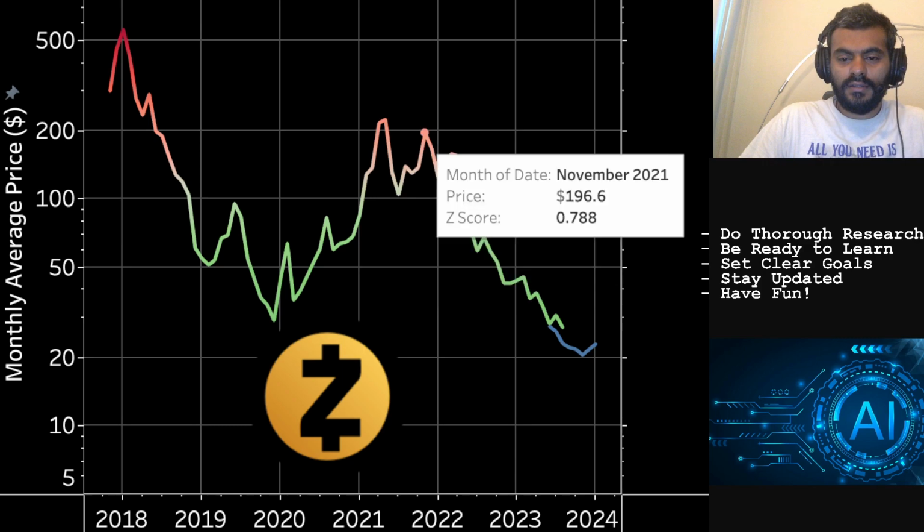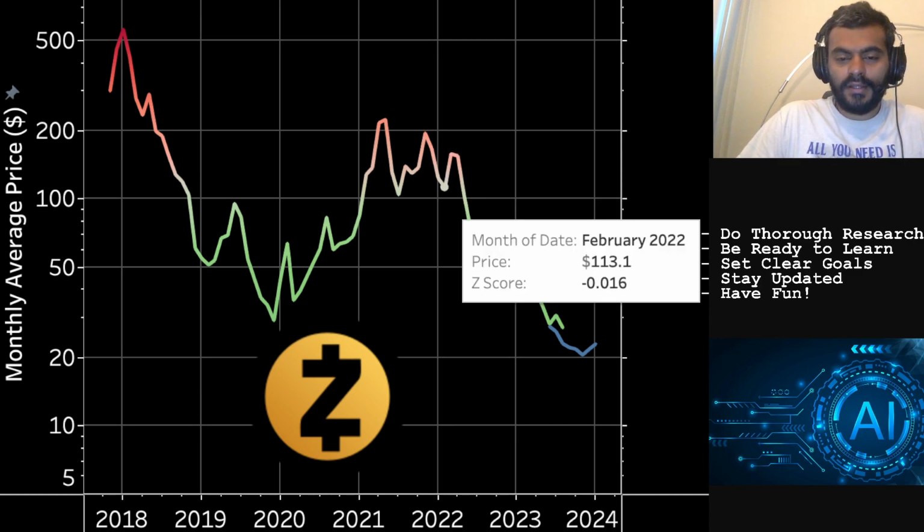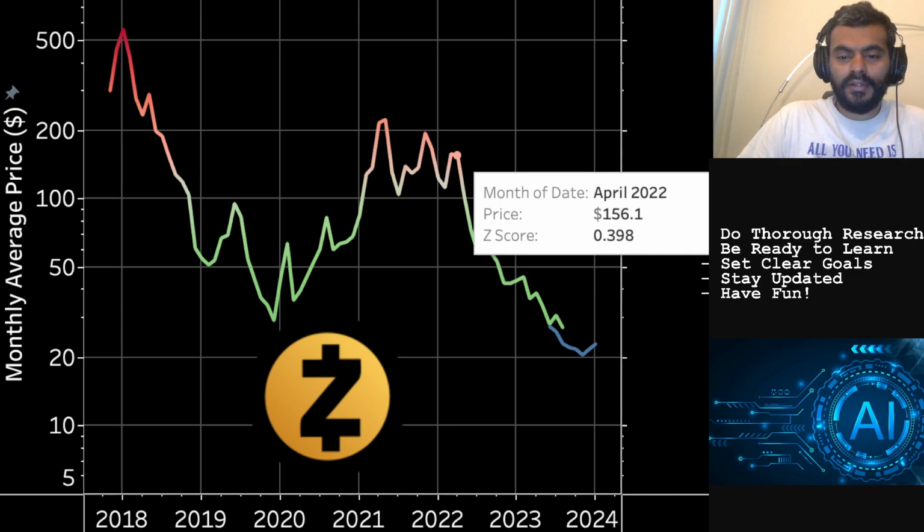Since then, even in the secondary high that most cryptos had around November, this particular token didn't make a market cycle high. It was another lower high, and similarly in April 2022, another lower high.